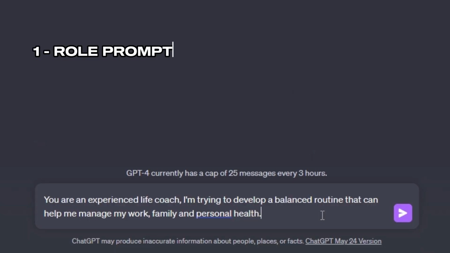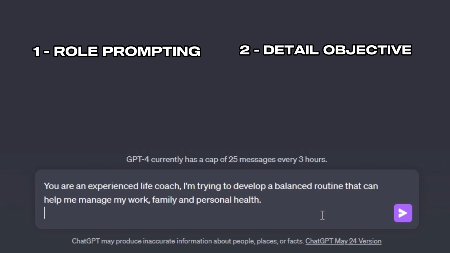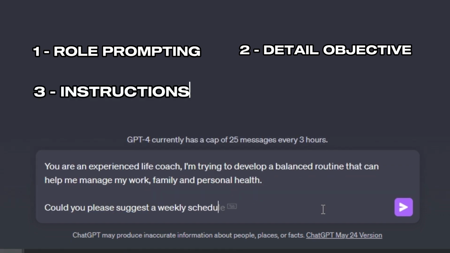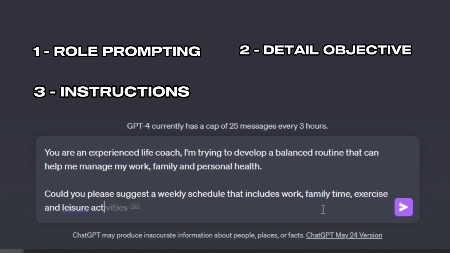Let's continue with our example. We've assigned the role, you are a life coach, and we've set our objective, I'm trying to develop a balanced routine to manage work, family, and personal health. Now it's time to give instructions. You might say, could you please suggest a weekly schedule that includes work, family time, exercise, and leisure activities? So by giving clear instructions, you narrow down the task you want ChatGPT to perform. This makes it easier for the AI model to generate actionable and relevant output of what you actually want.